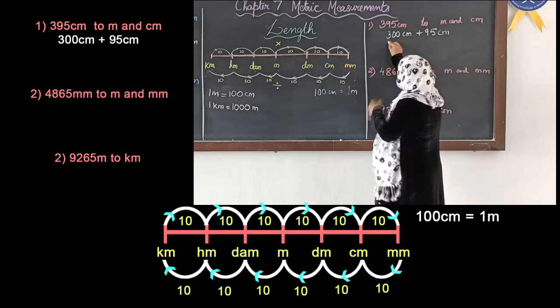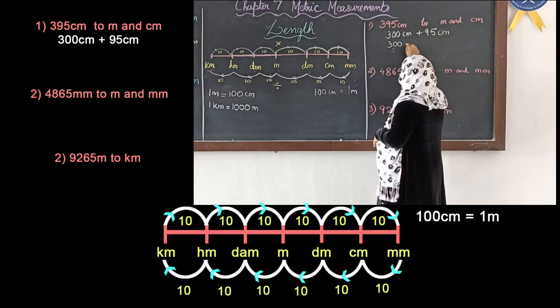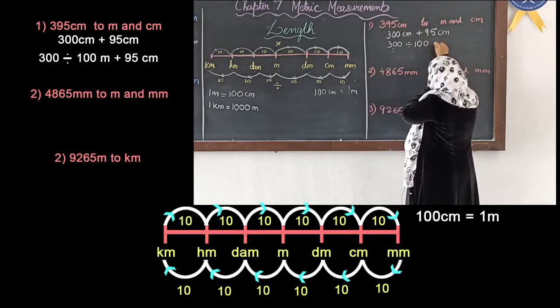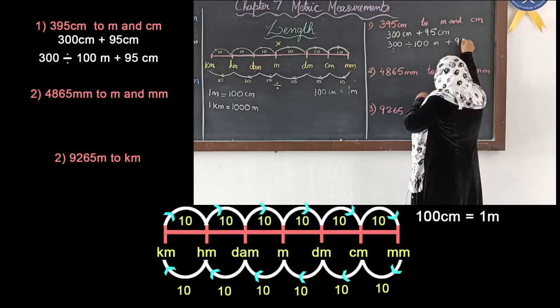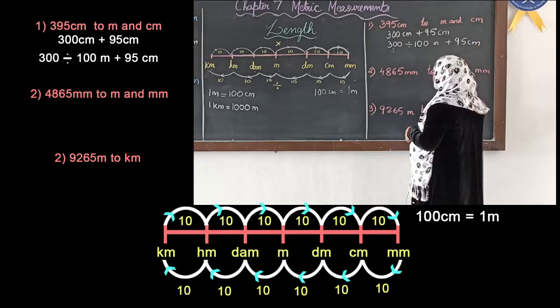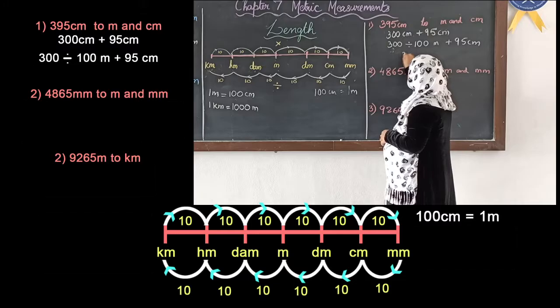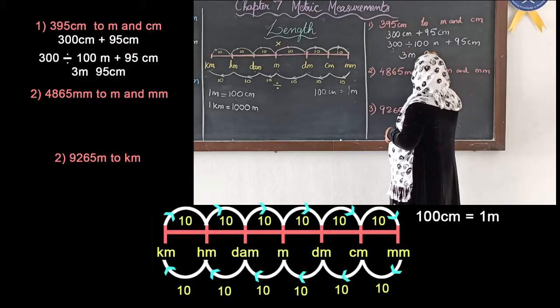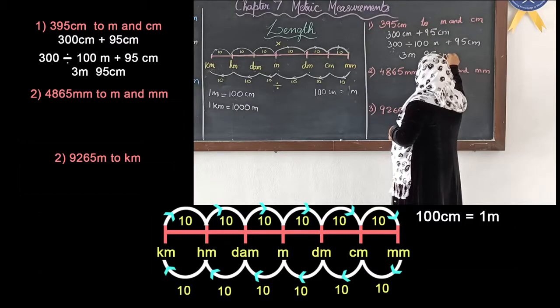Okay. So 300 divided by 100, that will change to meters, plus 95 centimeters. Now when we divide, we will get 3. 300 divided by 100 is 3 meters and 95 centimeters.